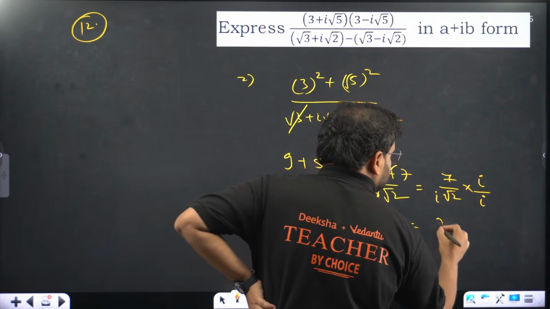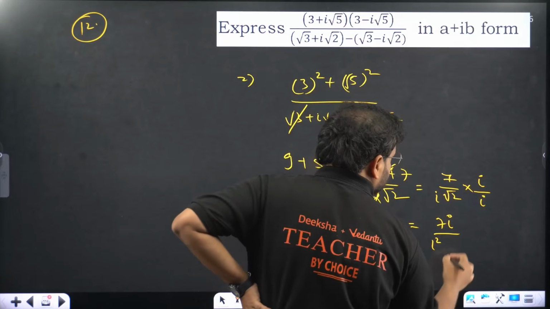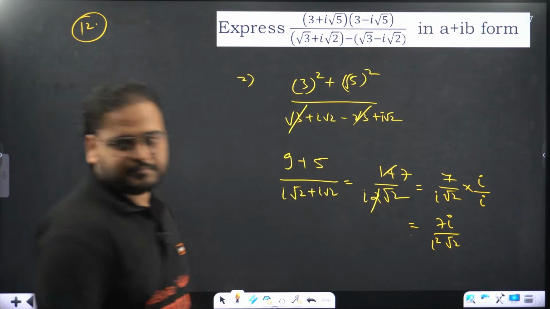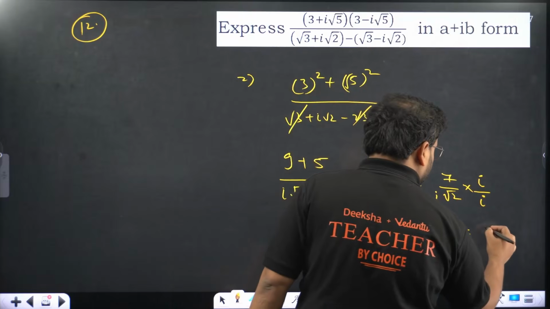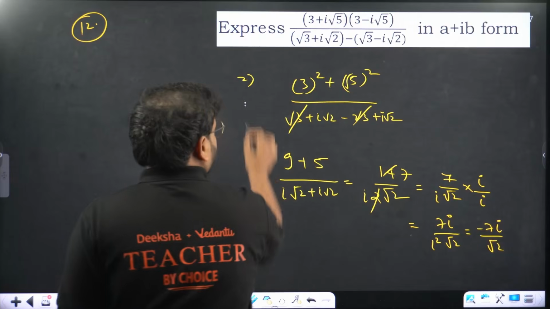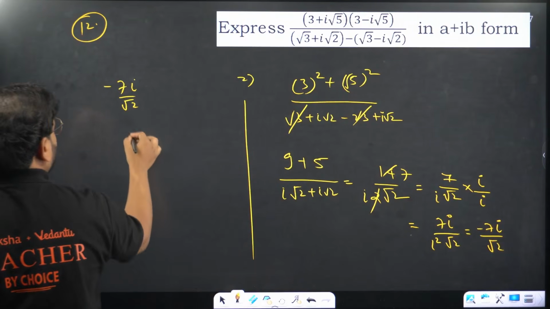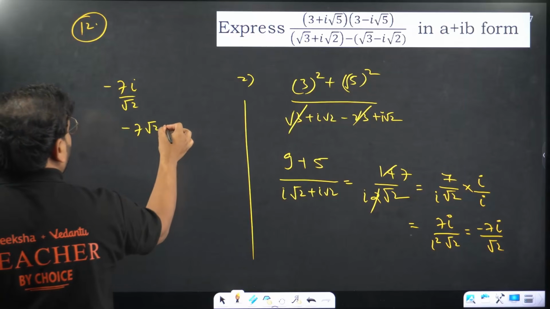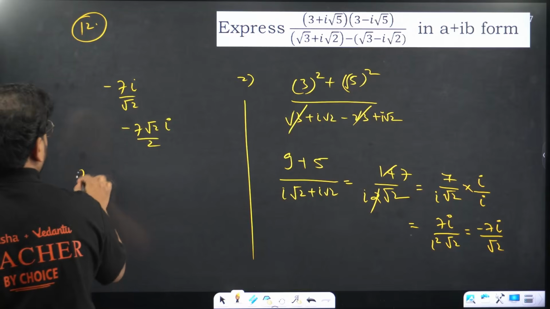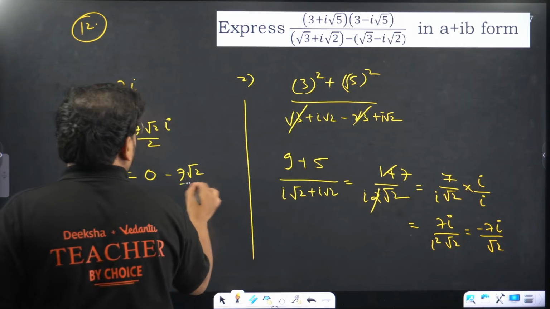I get 7i upon i square root 2, so minus 7i upon root 2. Rationalize it one more time: minus 7 root 2 i upon 2. This is the number. So if you write in terms of a plus ib, you will have 0 minus 7 root 2 upon root 2.